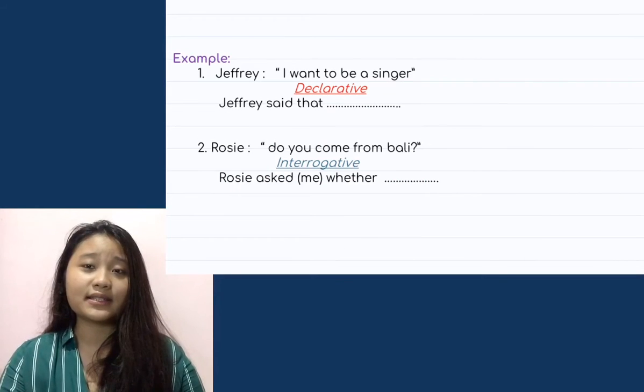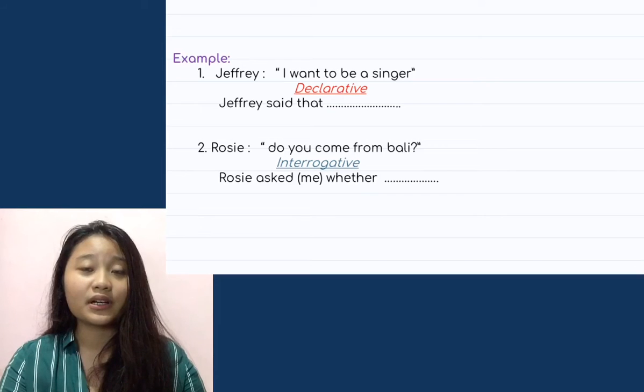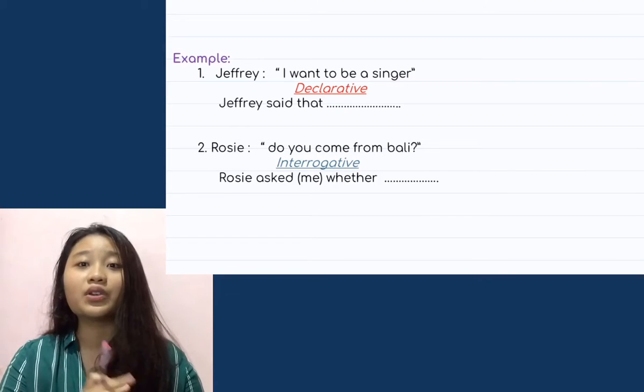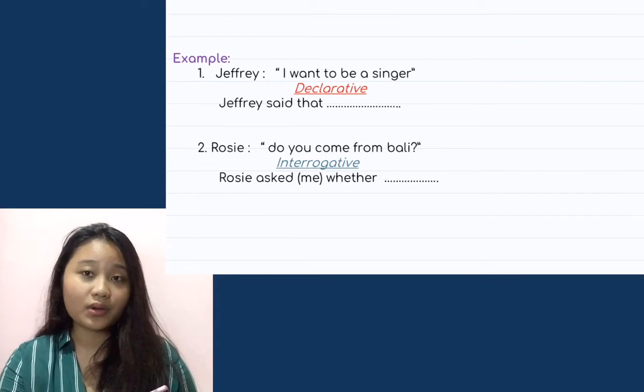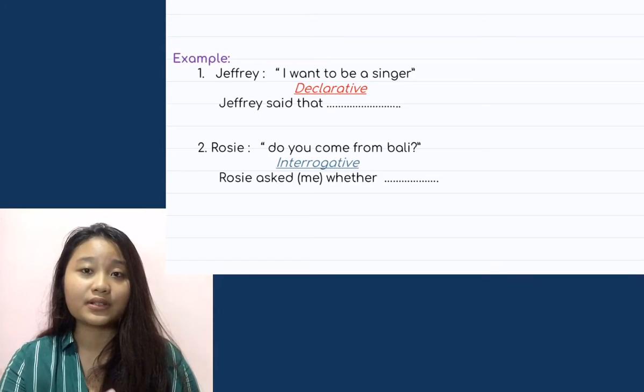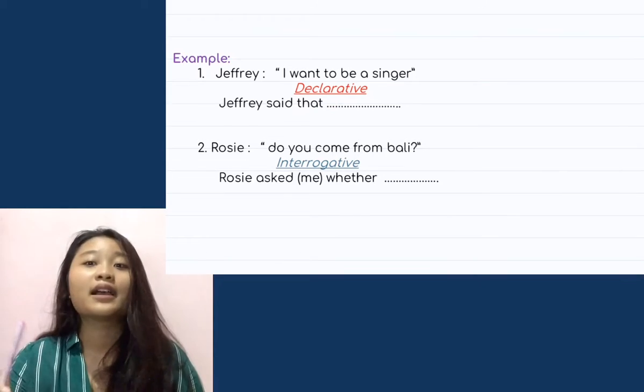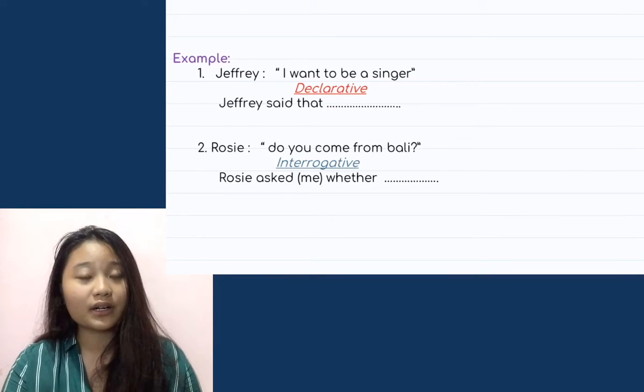Okay, let's see the example. First, Jeffrey: "I want to be a singer." This sentence is declarative. In a declarative sentence, we use the reporting word say. So in reported or indirect speech, the sentence is: Jeffrey said that he wanted to be a singer.